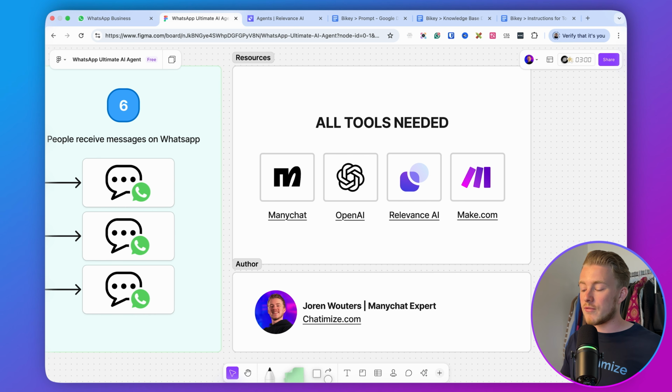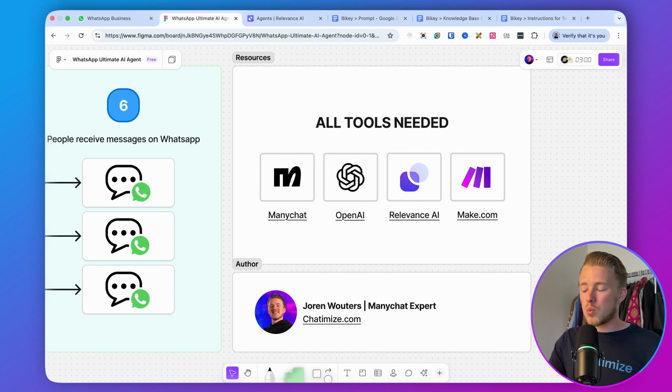Then we use Relevance AI to create our AI agent. So Relevance AI is a great tool to create AI agents and then train them on your own data, such as a website or documents, but also give it access to tools like a Google Calendar or your e-commerce store. And I think the beauty of Relevance AI is that you can build any of this without using any code or without any technical setup. So that's why I chose Relevance AI to create our AI agents.